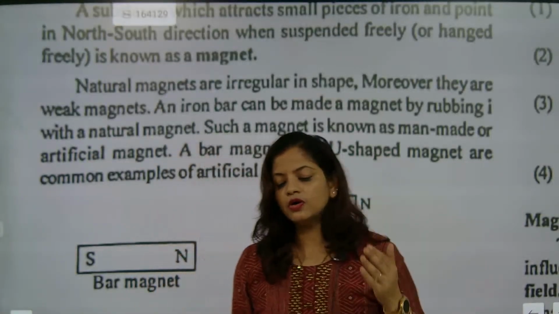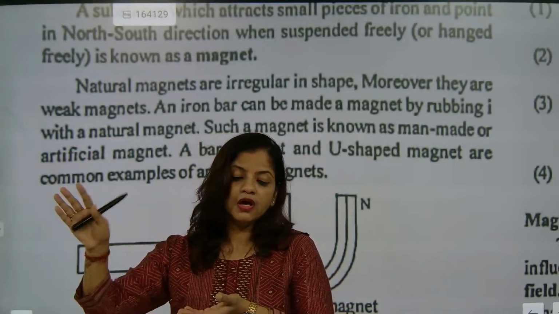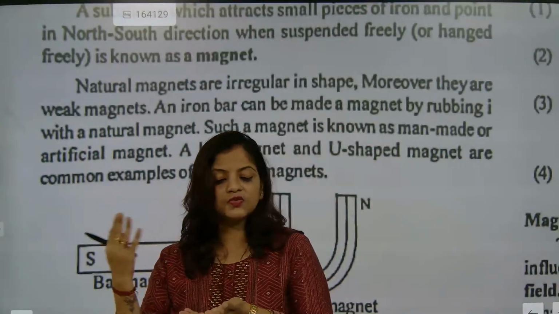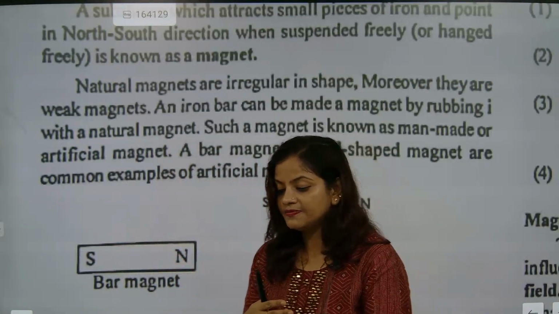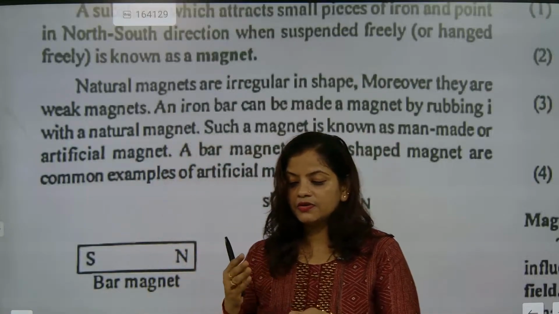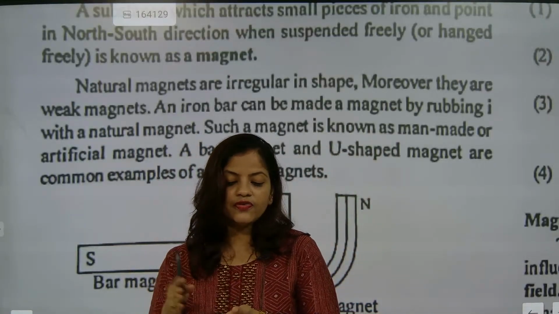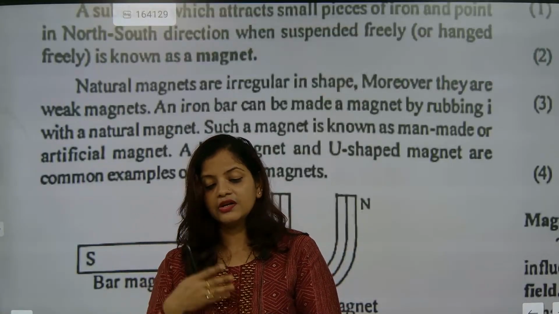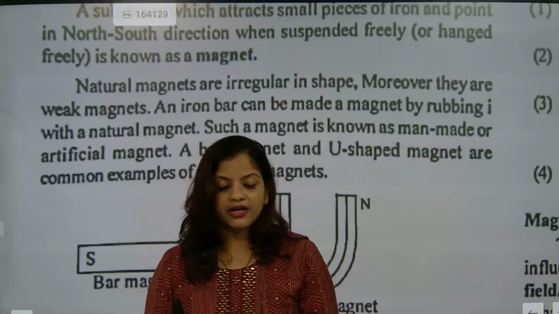Continuous to and fro motion of a magnet on a non-magnetic substance will convert it into a magnet. So if I take a steel object, or an iron object, and I keep on moving the magnet in the same direction, it will magnetize that object.